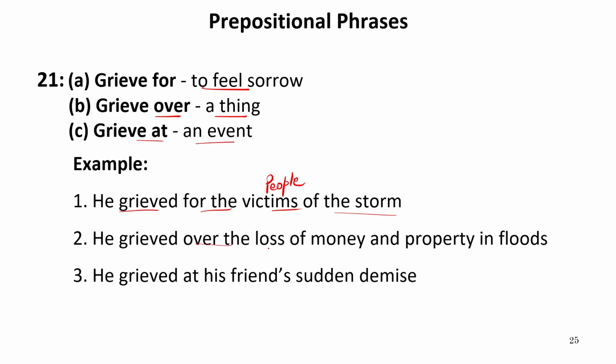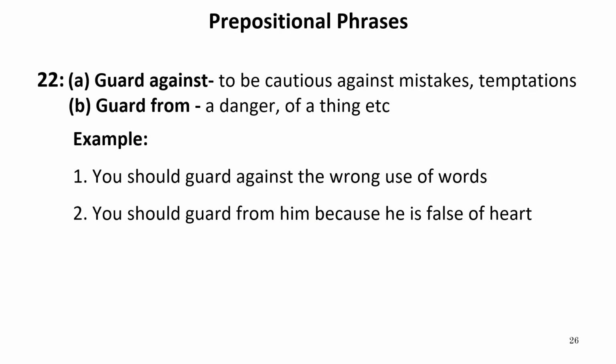He grieved over the loss of money and property in floods. Now, this is a thing that had happened. So what is money and property? Because this has been lost, he grieved over that. He grieved at his friend's sudden demise. Because that event took place, he grieved at that, because he became very sad just because of his friend's demise. Now let us move to the next one.